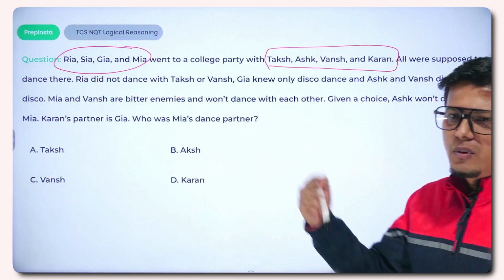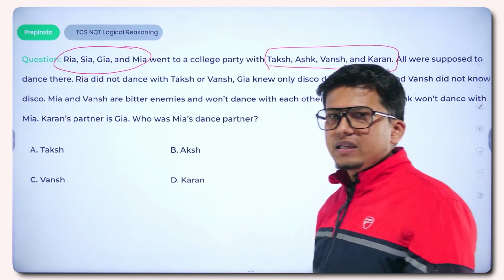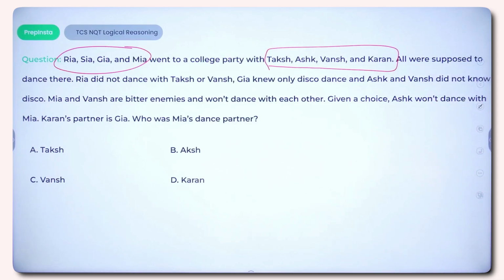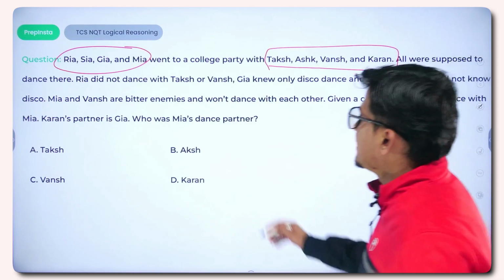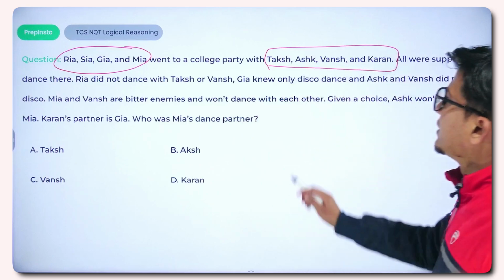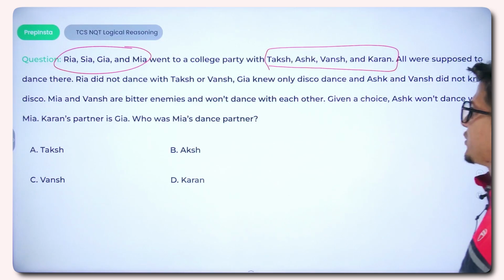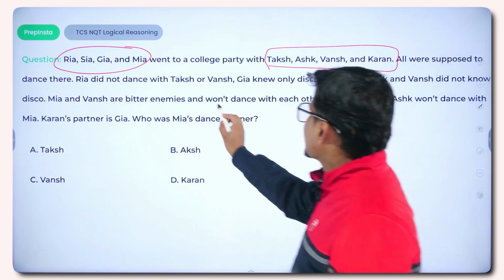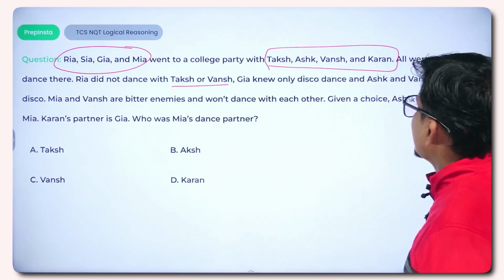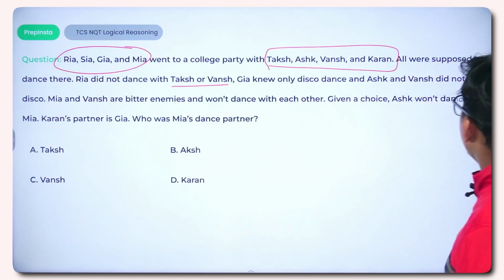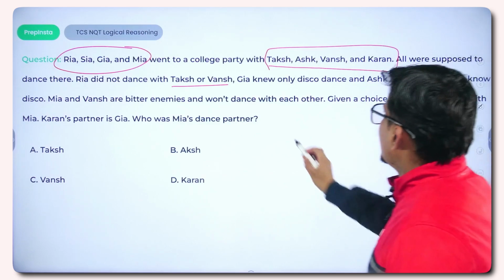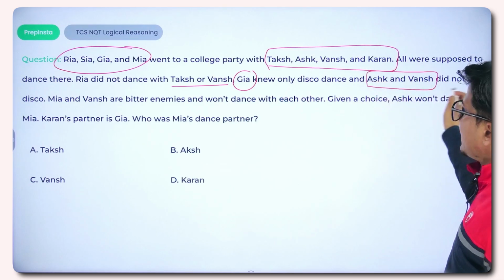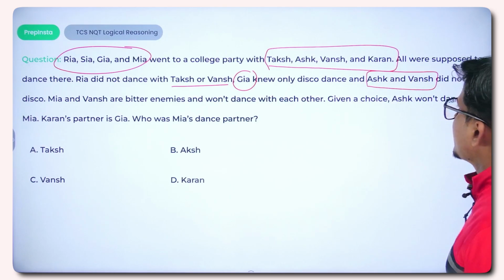We are given some conditions. We have to look at the possibilities, and on the basis of the conditions draw the assumptions. Once we are done with all the partners, we get the answers. Riya did not dance with Daksh or Vansh. So the first condition is that Riya is not going to dance with Daksh or Vansh. The second condition is Gia knew only disco dance, and Ashk and Vansh did not know disco. So Gia is not going to dance with Ashk and Vansh because they both don't have knowledge about disco.